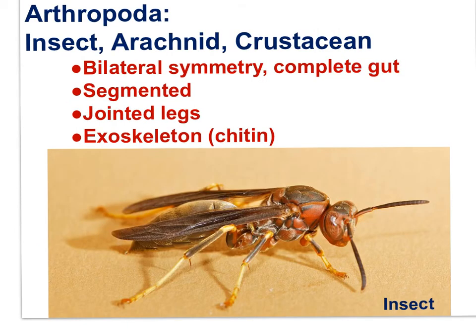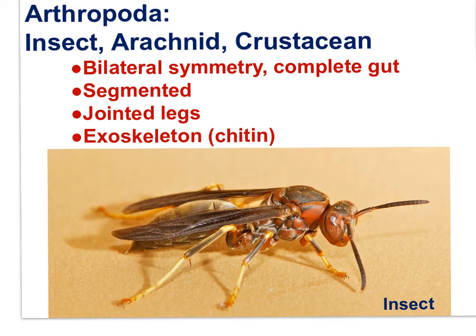The phylum Arthropoda displays classic bilateral symmetry and a highly segmented body plan. The phylum Arthropoda includes organisms familiar to you: insects, arachnids, the spiders, and crustaceans, crabs, lobsters. Characteristics of arthropods include bilateral symmetry, a complete gut, mouth and anus, segmented, jointed legs, and an exoskeleton composed of